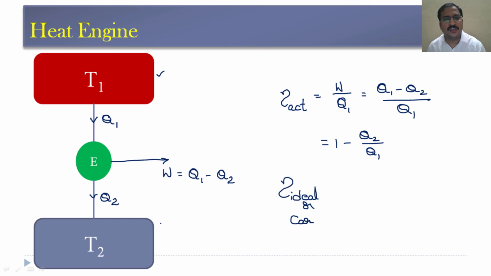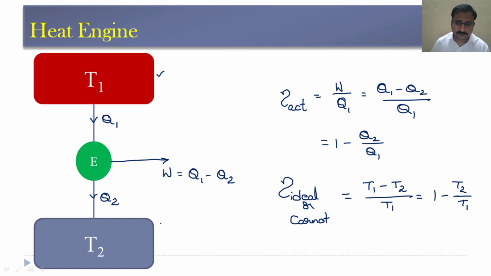So, we can consider the efficiency as Carnot efficiency. When we consider Carnot efficiency, then it becomes higher temperature minus lower temperature by higher temperature. Then this will be 1 minus T2 by T1.